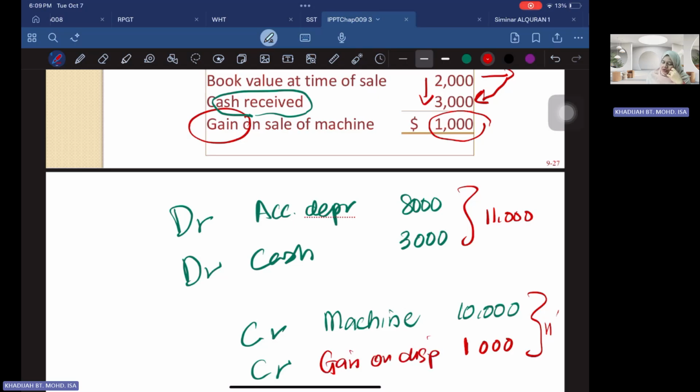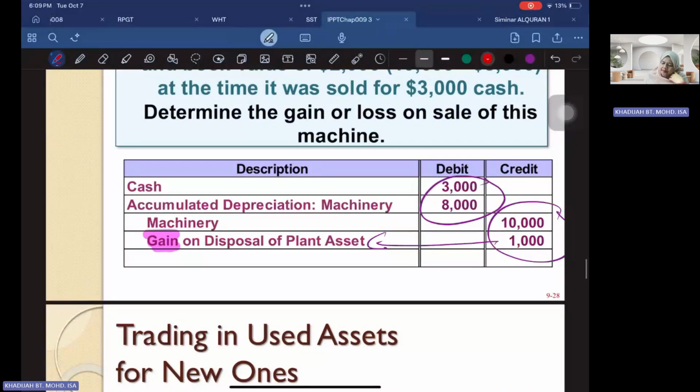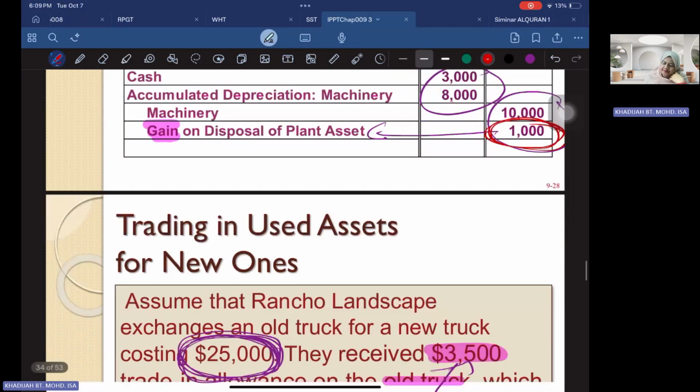So how do you know whether it's a gain or loss? Then you have to look at the entries. The debit must be equal to your credit side. So the balancing figure here will decide whether it's a gain or a loss. So here, for example, put it together: cash of 3,000, accumulated depreciation of 8,000, and then you have 1,000 as the balancing figure.